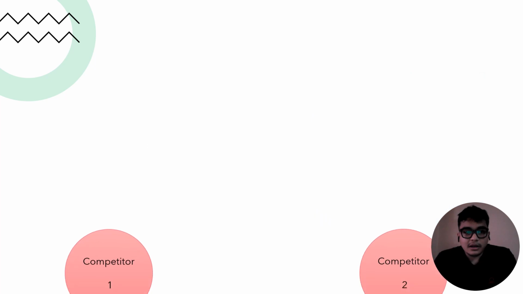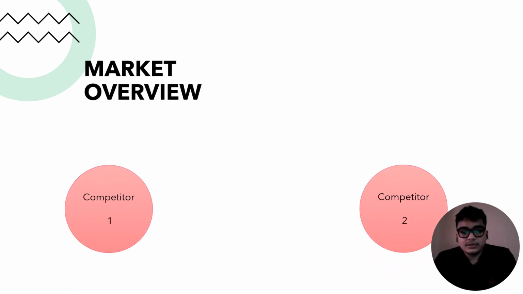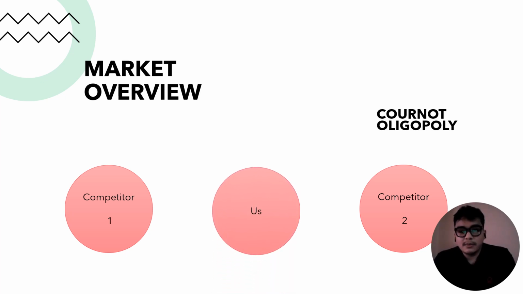Looking at the market, we can see that there are competitors beside us, which shows us that this is an oligopoly market, a cornered oligopoly today. In this market, there are firms producing identical products which compete in quantities. It is an economic model in which competing firms choose a quantity to produce independently and simultaneously. This model applies when firms produce identical or standard goods, and it is assumed that they cannot collude or form a cartel. So let us see what differentiates us in this market.